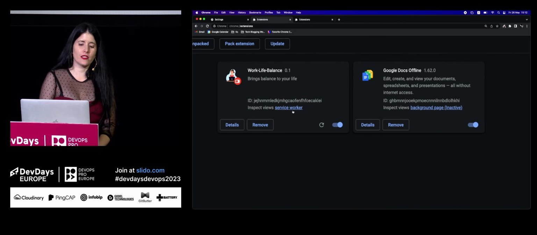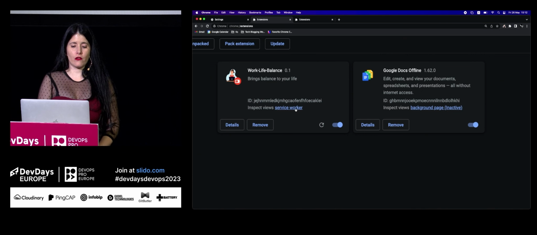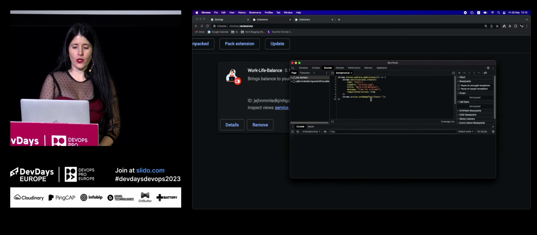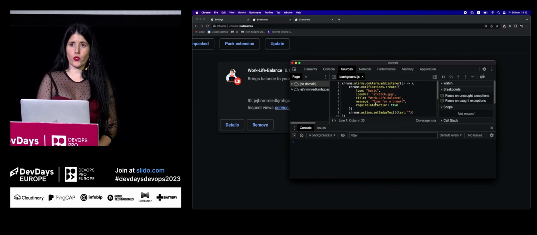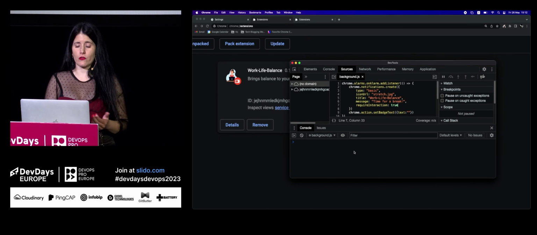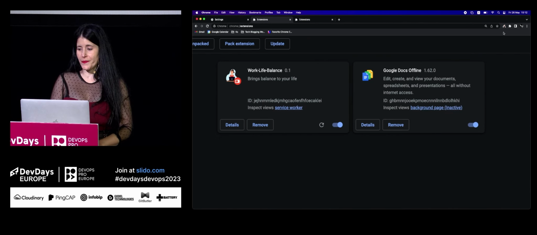And we can see here that we can inspect our service worker. When we click on it, we can see the code. If I increase it a bit. Yeah. Okay, like this. We can put breakpoints. We can add a print to the log. We will be able to see it here. It gives us another ability to inspect, debug our Chrome extension, which is really, really great.